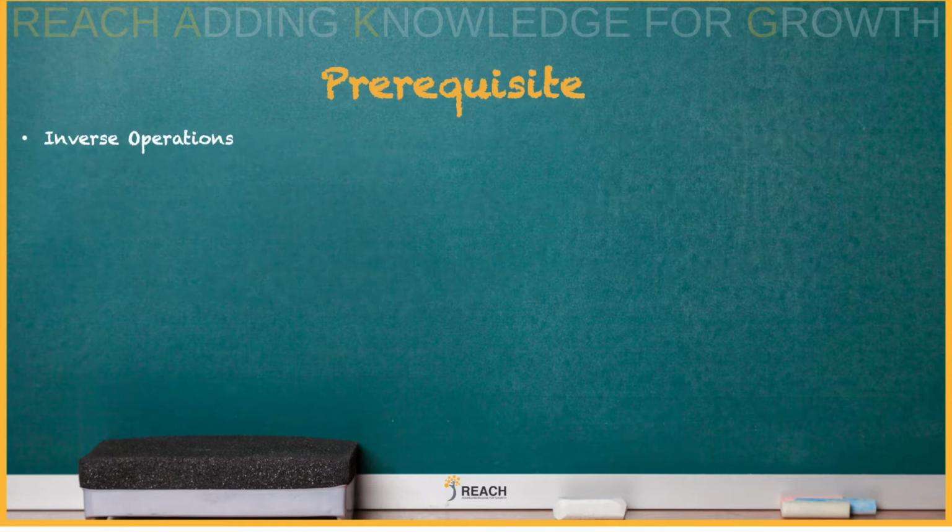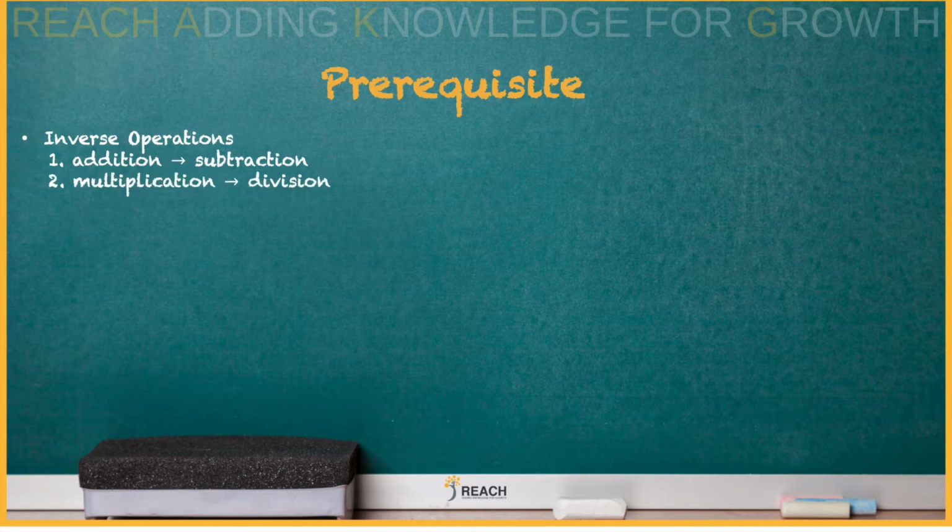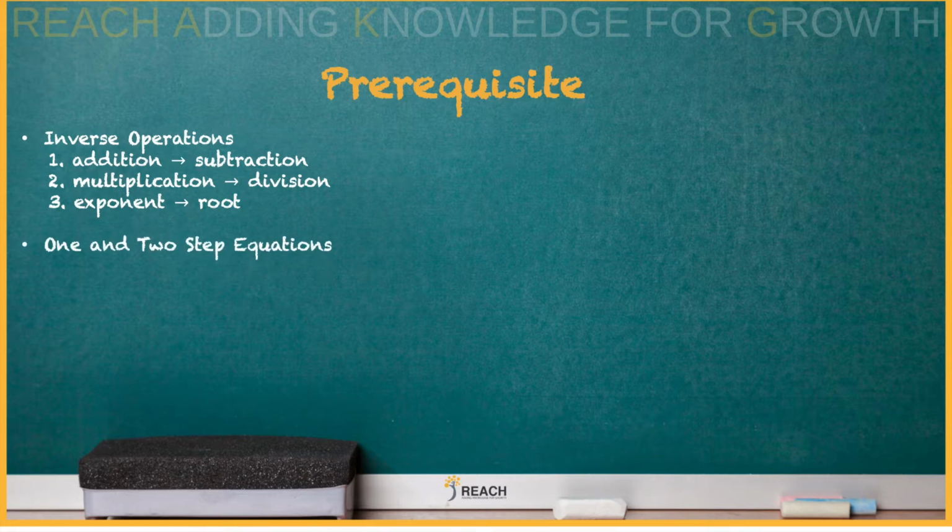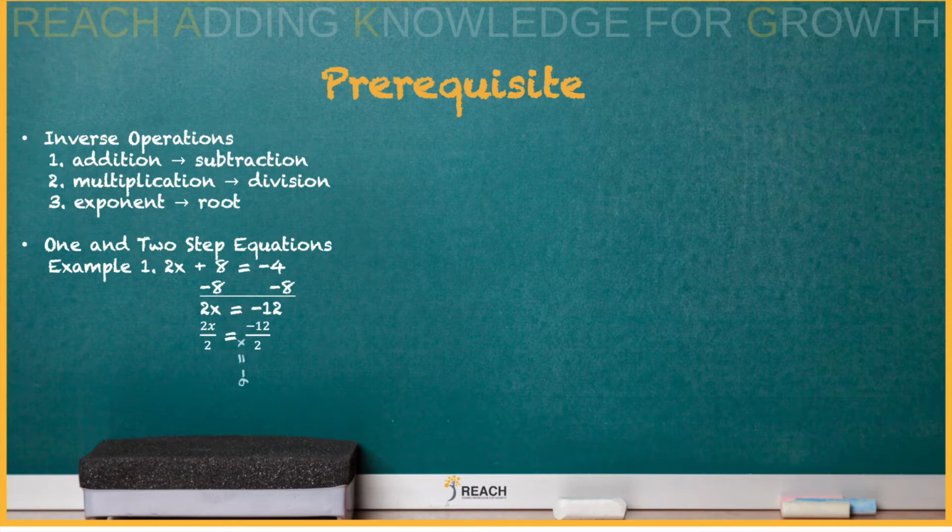The prior knowledge is knowing your inverse operations. The inverse of addition is subtraction. The inverse of multiplication is division. The inverse of an exponent is the root. Recall how to do one- and two-step equations. Recall how to do multi-step equations.